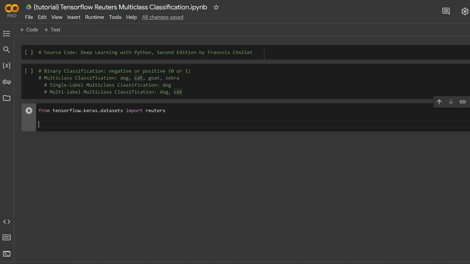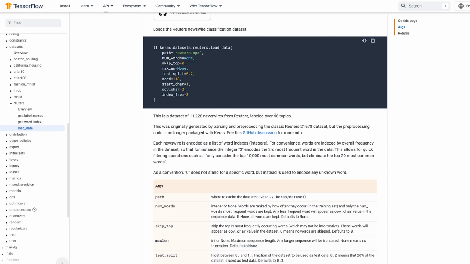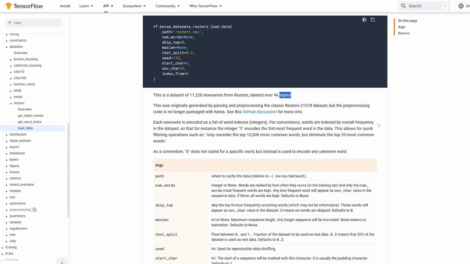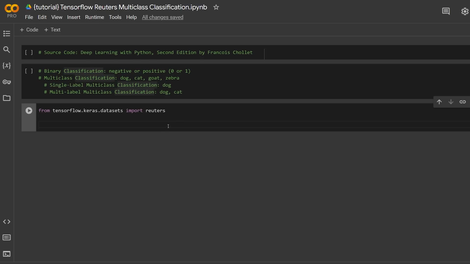On the topic of multi-class classification, the number of classes that we have is 46. We have 46 different options. The whole point of this data set is to make a machine learning model that can predict each sample as being part of one of those 46 classes. These classes represent topics like politics, science, economy, stuff like that. So hopefully the actual problem that we're trying to make a model for makes sense.